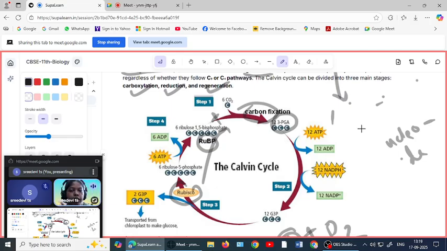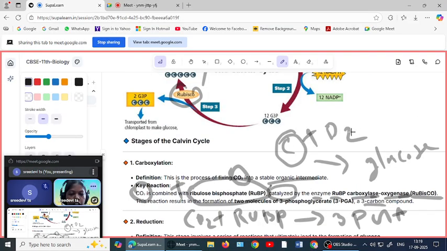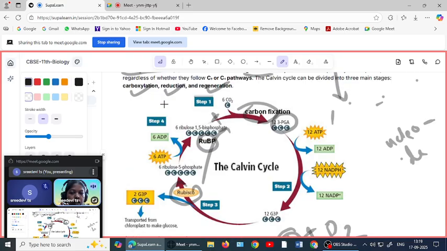So this is the first step, carboxylation. What happens in carboxylation? Atmospheric carbon dioxide comes and binds with ribulose bisphosphate and produces a 3-carbon compound called 3-PGA. 3-PGA means 3-phosphoglycerate. Okay, this is the first product in the Calvin cycle. Next step is what?